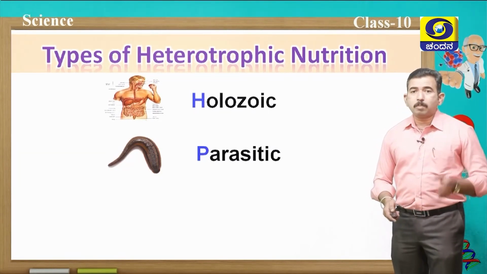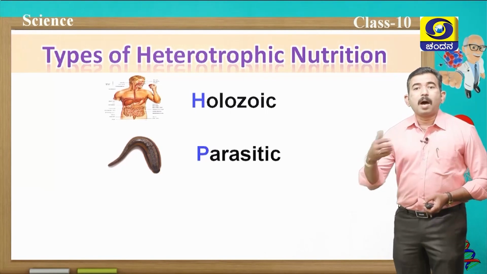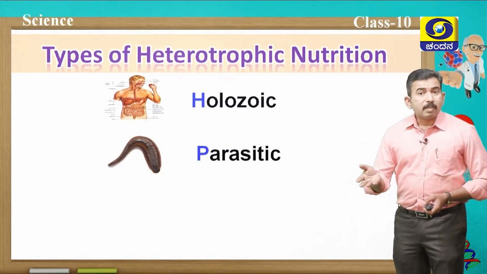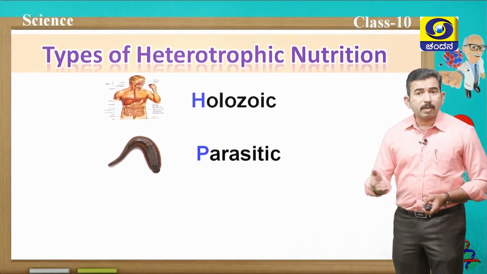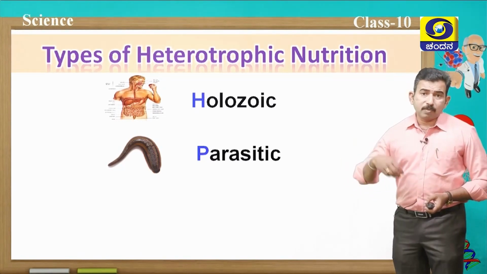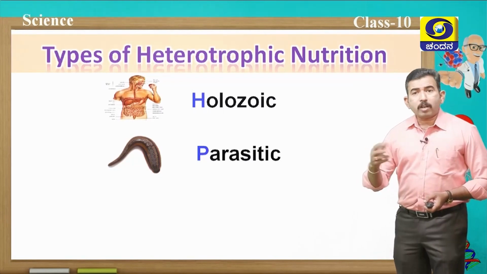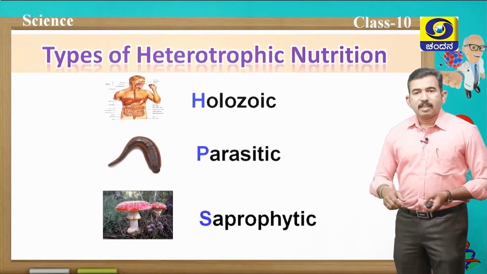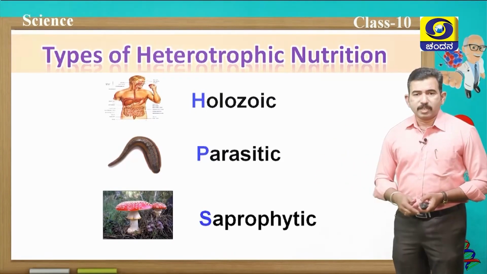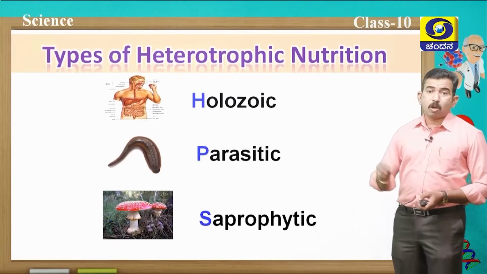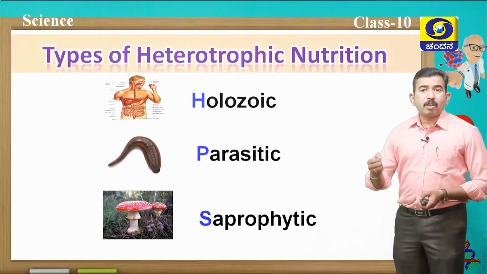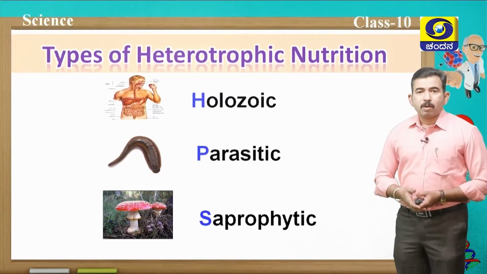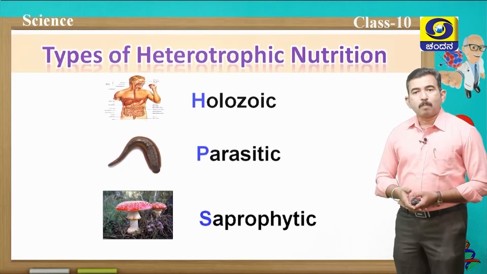Parasites are those organisms which derive their energy from other organisms without killing them. Leeches are the main example, even mosquitoes, even some parasites reside in our body. And the organism from which they derive their energy is called the host. Next is saprophytic nutrition. Saprophytes are those organisms which derive their food and energy from dead and decaying organisms. A good example is fungus or molds.